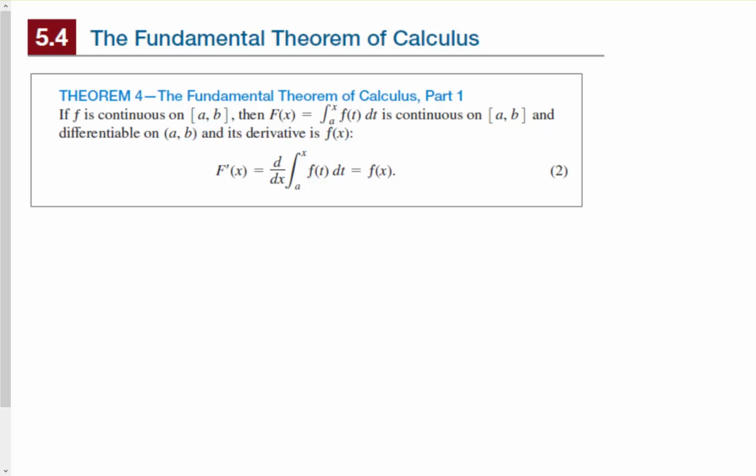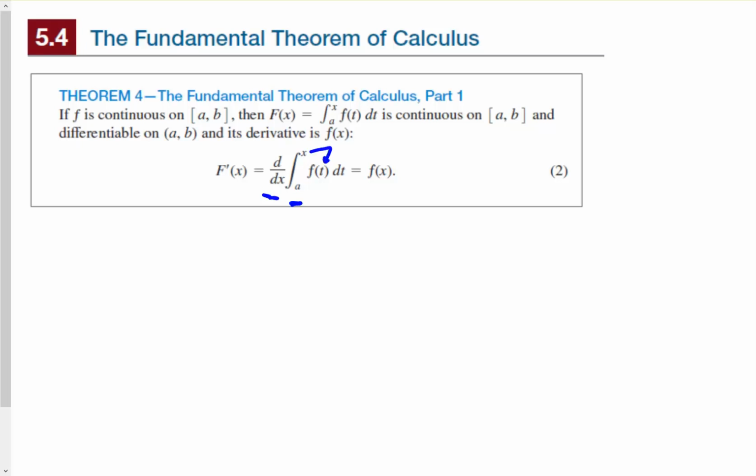We start off with the fundamental theorem of calculus, part 1, which basically tells us that if we have a derivative of an integral, the derivative will cancel with the integral of the function. And what happens is we end up replacing the variable of integration here with x.